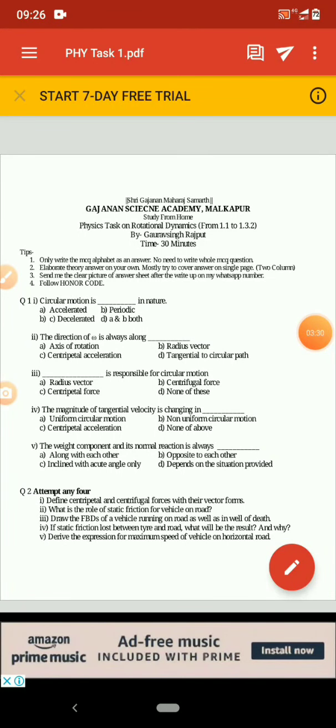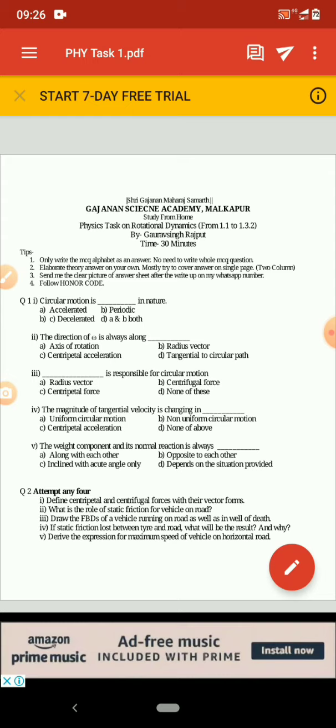Then the next question was the fourth. The magnitude of tangential velocity is changing, and the options were UCM, non-uniform circular motion, centripetal acceleration, or D, none of the above. Here the magnitude of tangential velocity is changing on each rotation, which means it is increasing or decreasing.